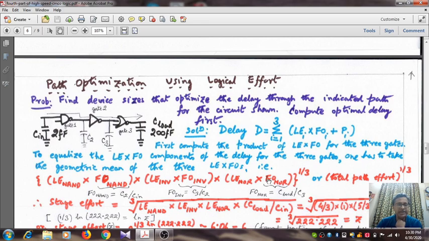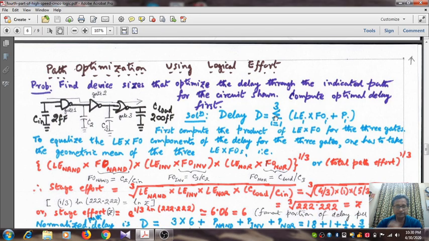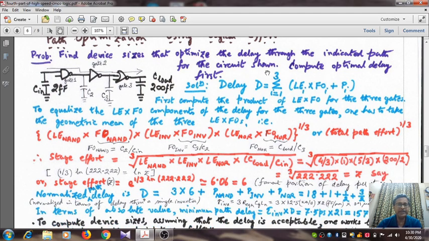We'll do one numerical example. We have to find the device sizes that optimize the delay through the indicated path for the circuit shown and we need to compute the optimal delay first. See, before we calculate the sizes, let us calculate the optimal delay. That we can do easily.